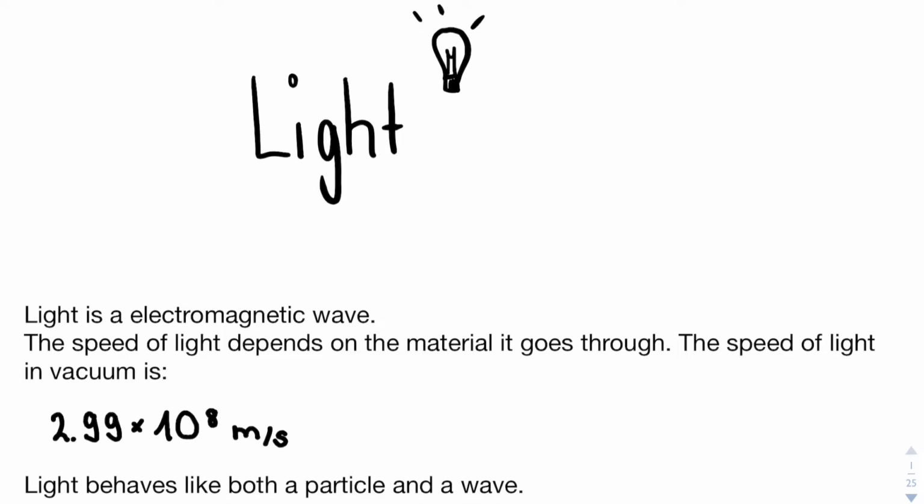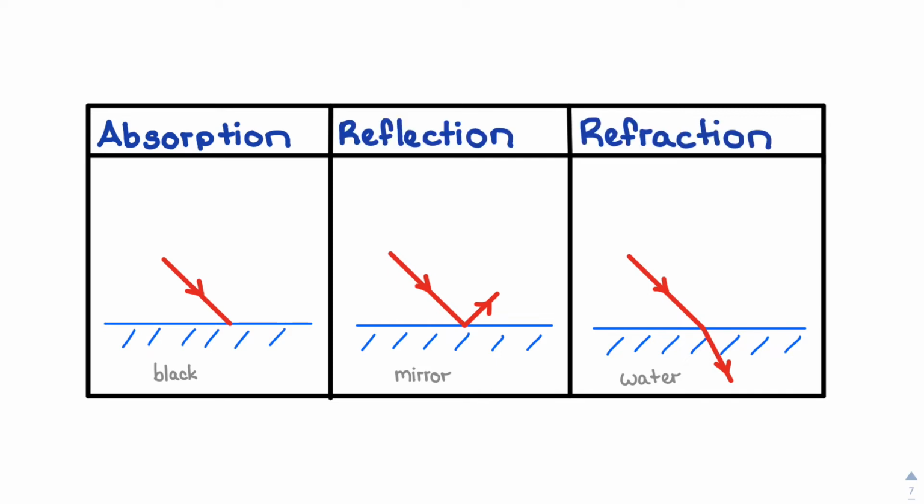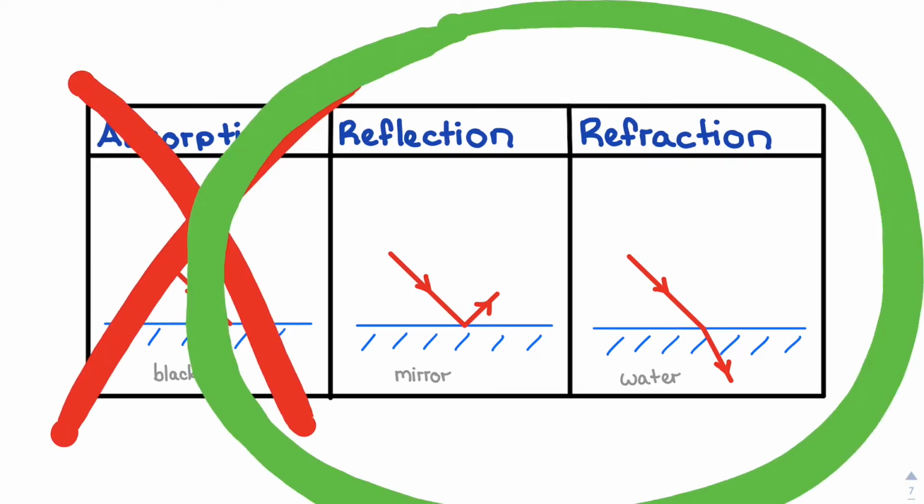But what happens if a light ray travels through two different media? On the first picture you can see absorption, but we are not going to talk about this phenomenon because it is not very important for this topic. And the second and third image show us reflection and refraction. The two may be the most important topics in geometric optics, which we are going to explain right now.